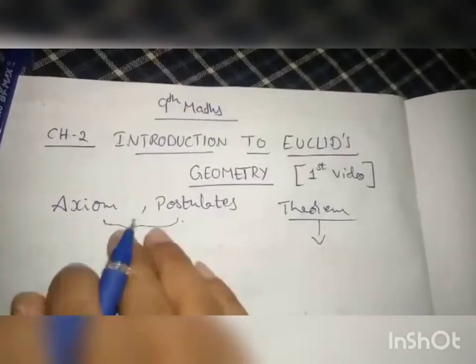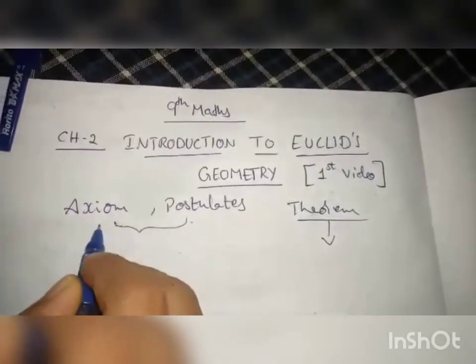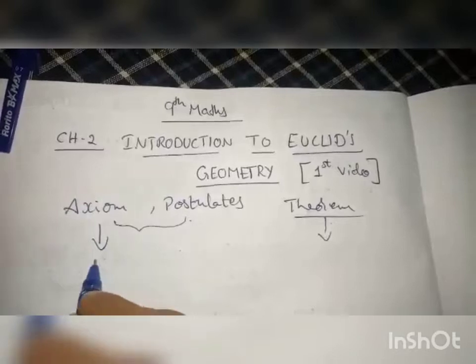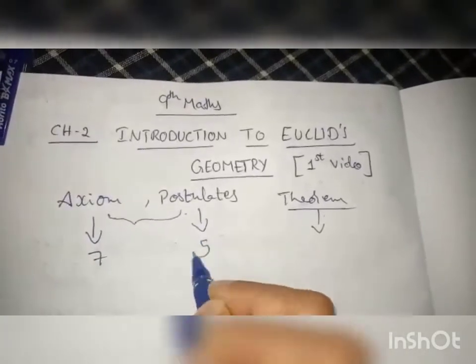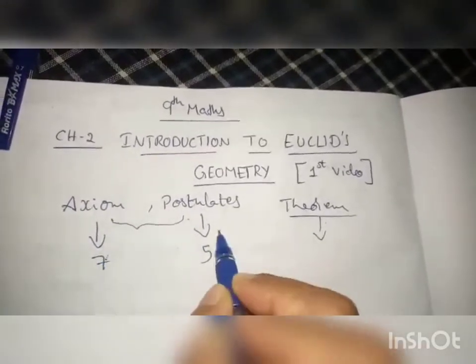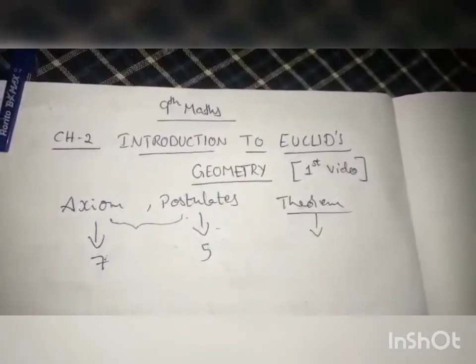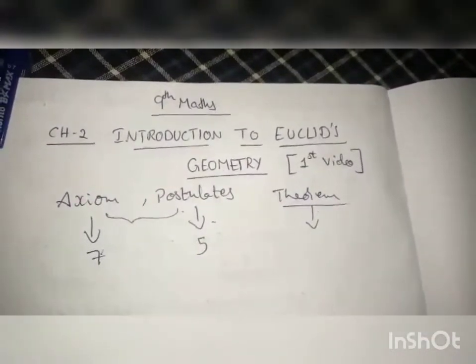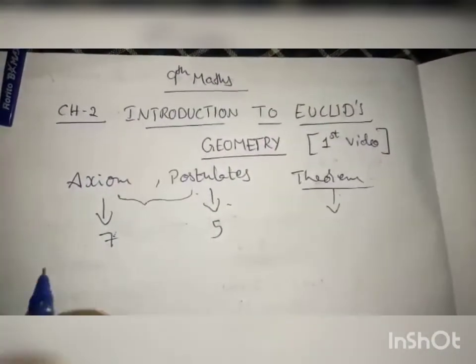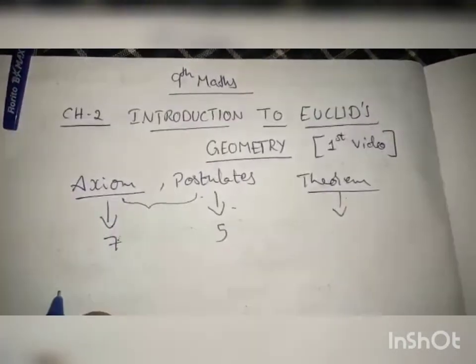Next, there are 7 axioms and 5 postulates. We will be studying 7 axioms and 5 postulates in this chapter. This is a small chapter. So what will we study first? Axioms. So first axiom.